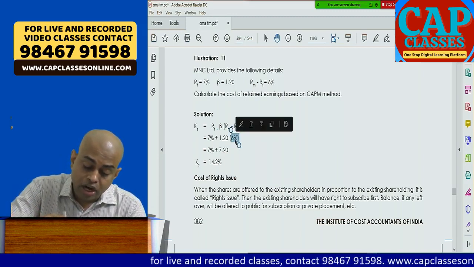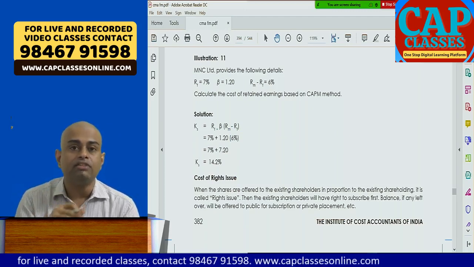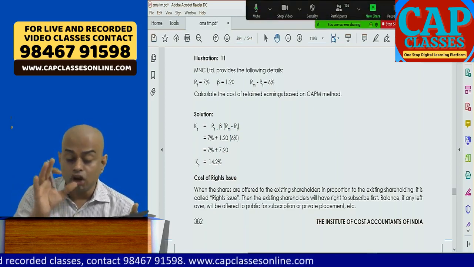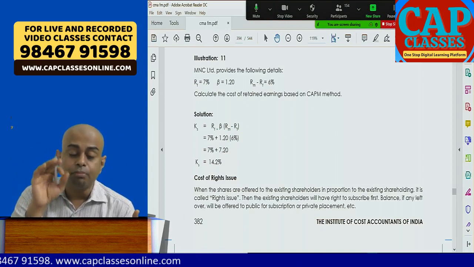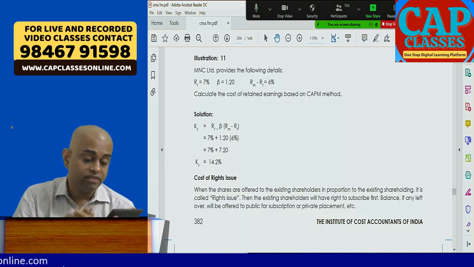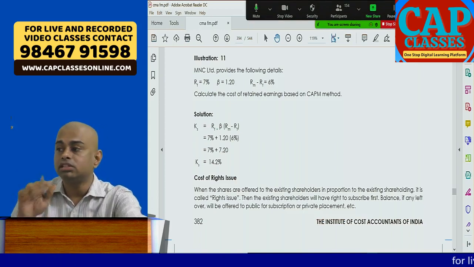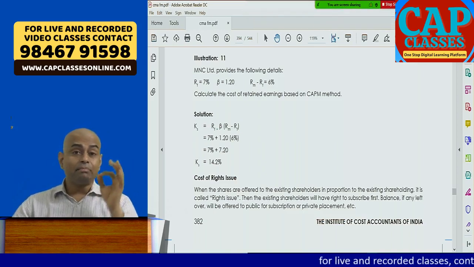They should not put percentages. Students will get confused here. So it is 7 plus 1.2 into 6. So 6 into 1.2 plus 7 comes to 14.2, 4 marks. So this is the capital asset pricing model.